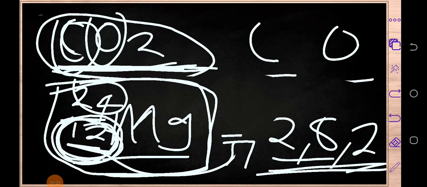Okay, so as you can see, here magnesium has got 2 electrons in its outermost shell. But remember, what we need is an atom to have 8 electrons in its outermost shell.